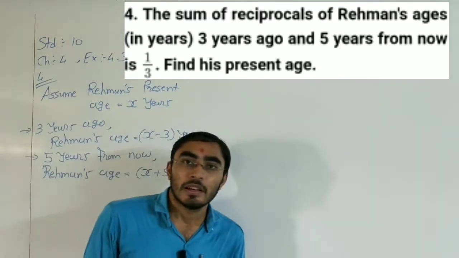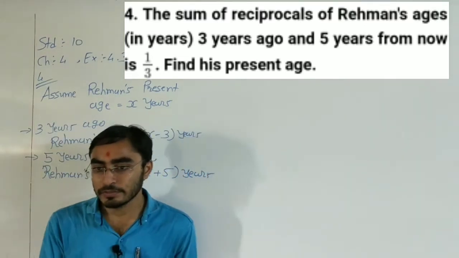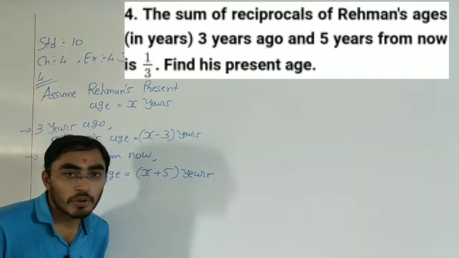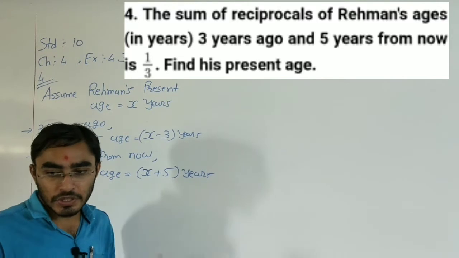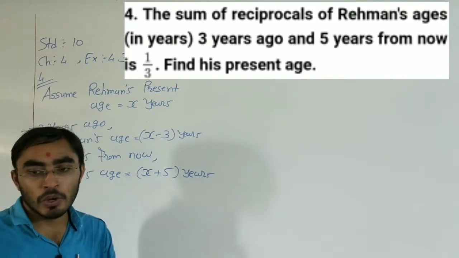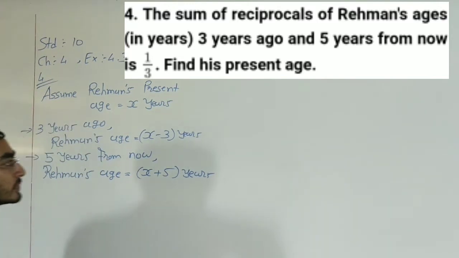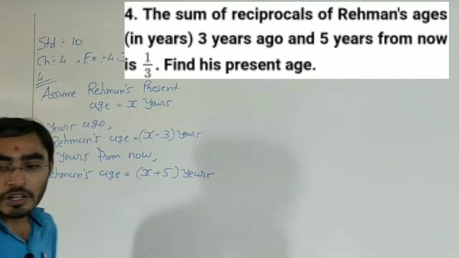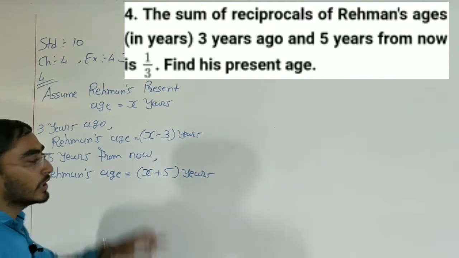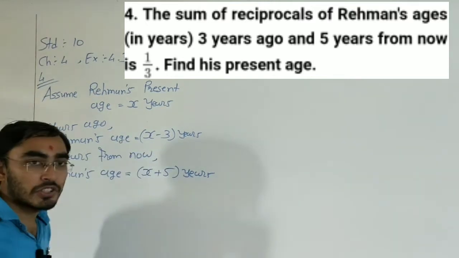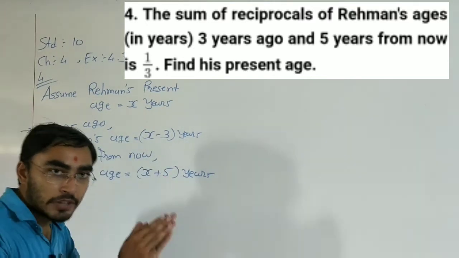Okay. Now again read the equation. The sum of reciprocal of Rahman's age 3 years ago and 5 years from now is 1 by 3. Okay. Sum of reciprocal. So first of all we need to find the reciprocal of these two ages and we need to add them.